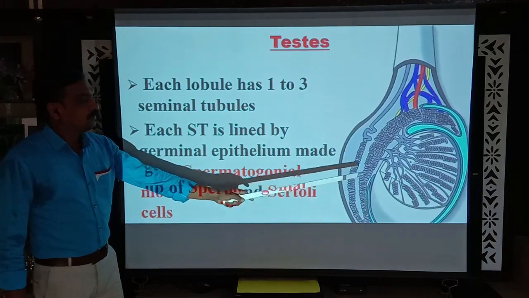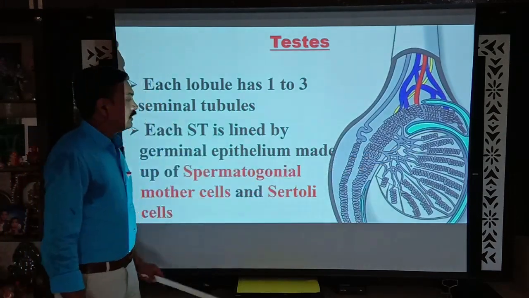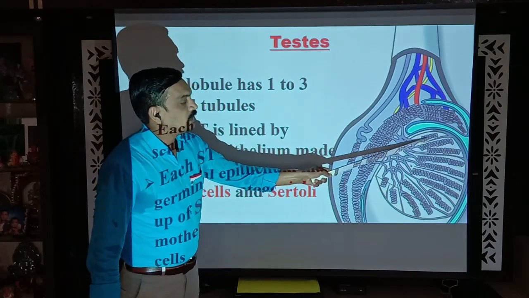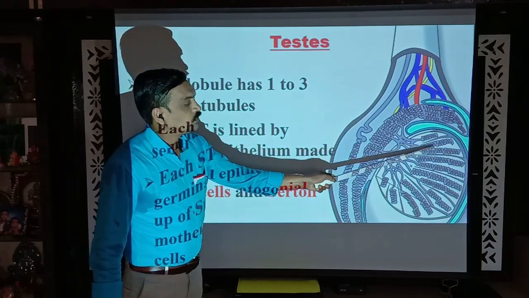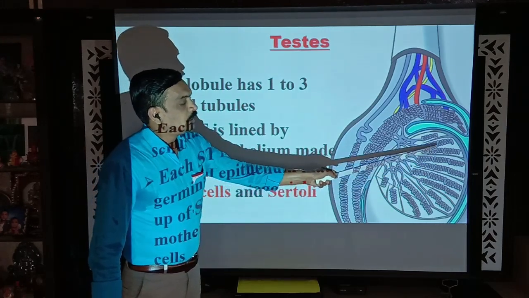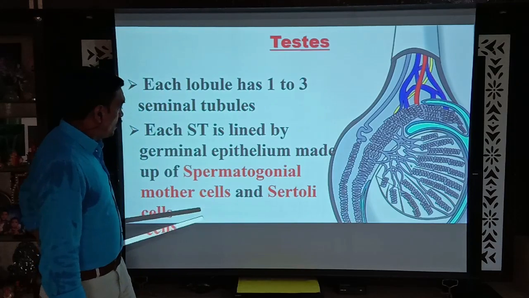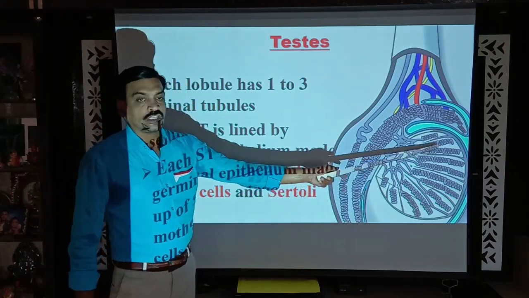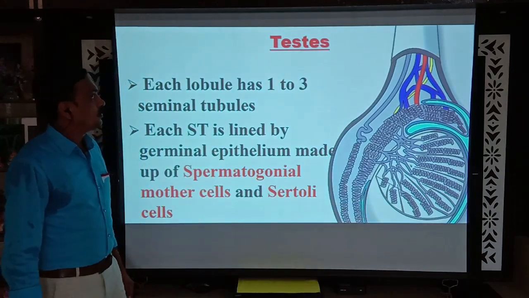Here you can observe clearly: this lobe contains only one seminiferous tubule, this lobe contains two seminiferous tubules, and this way there are 250 lobes in a testis, and each lobe contains 1 to 3 seminiferous tubules.